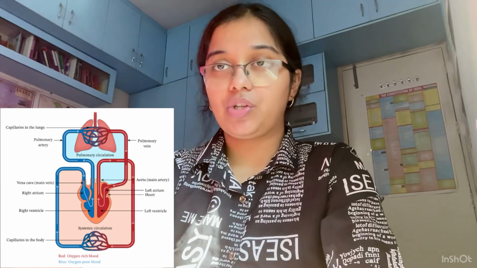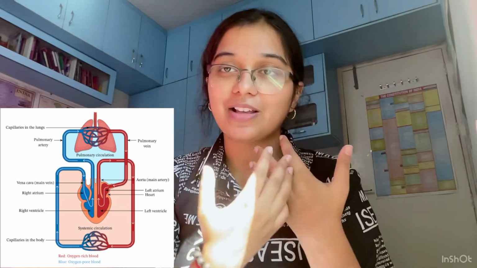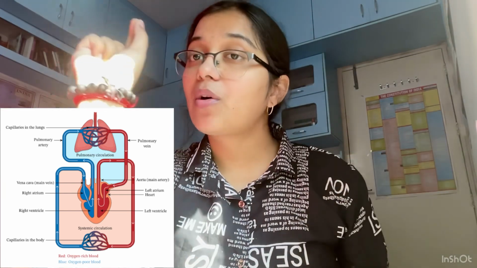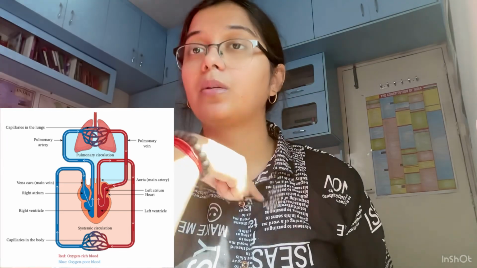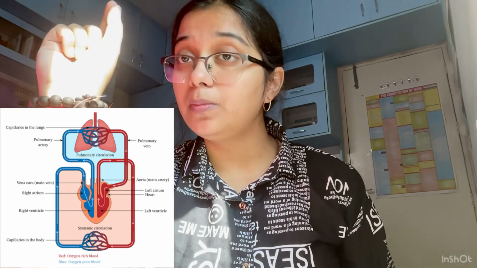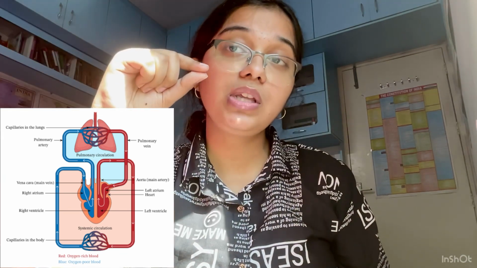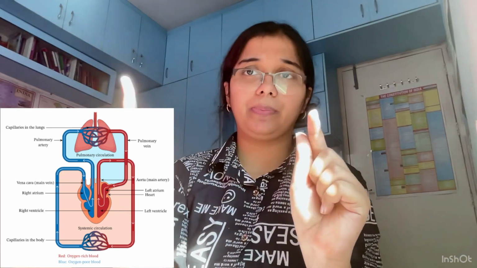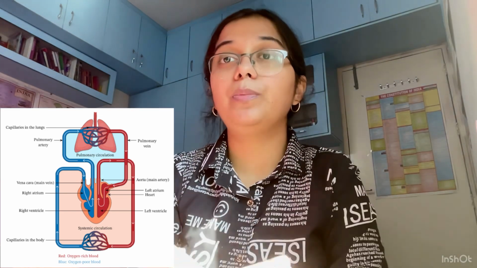Now coming to the systemic circulation, let's start from here. Make the concept clear in your mind. Just look at your heart, it's here on the left hand side. As I repeated in my whole video, the oxygenated blood from the lungs, because the lung purifies the blood, comes to the left atrium, then it goes to the left ventricle, and from that left ventricle there is the largest artery, whose name is aorta. Through the aorta, it goes to different parts of the body.